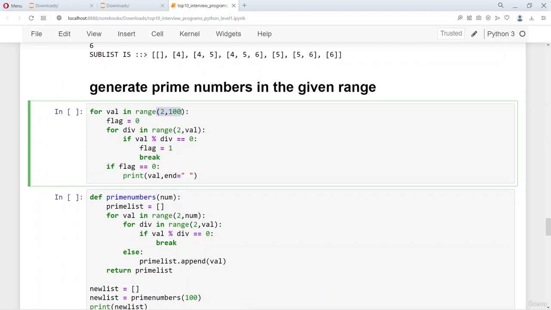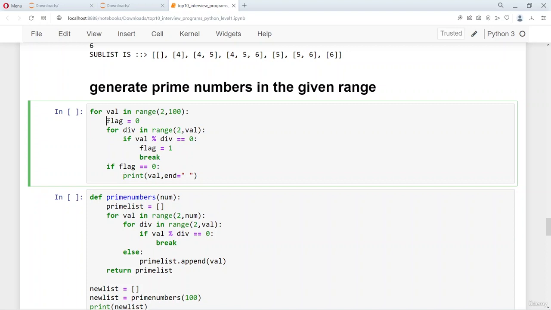Let's say I want to generate prime numbers till 100. So you start from 2 and then you have an inner for loop where you produce this div which will be dividing the val. So val divided by div, if it is equal to 0, that means the number is an exact divisor. If it is exactly dividing, then this val will not be a prime number for sure. So flag is set to 1 and then you break from it,